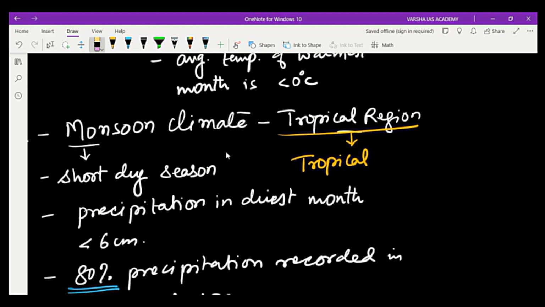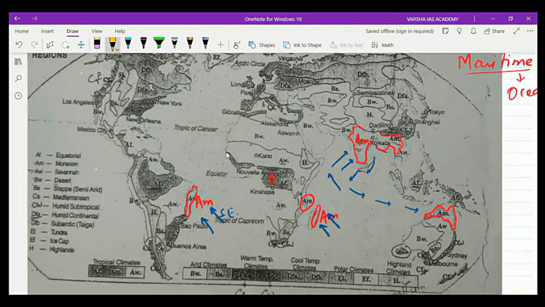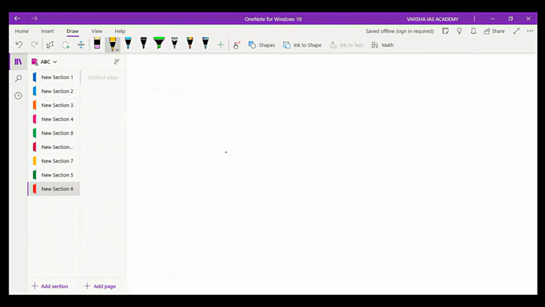Why is it called tropical climate? See this on the map. These are all the areas where the monsoon climate is there. This is within the tropical region, right? Some effect is there in India, subtropical areas, but this is largely in the tropical region, right? Therefore it is called tropical climate.